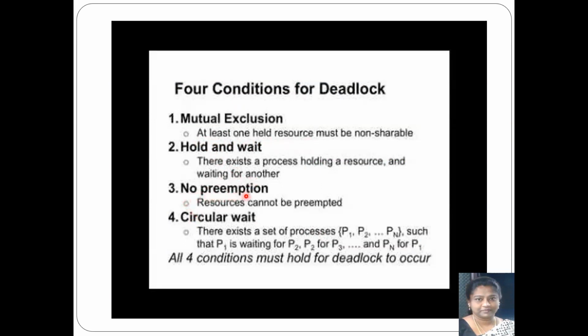The third condition is no preemption. That is, resources cannot be preempted. Resources, once given to a process, cannot be preempted unless the process is completed. And finally, the fourth condition is circular wait.